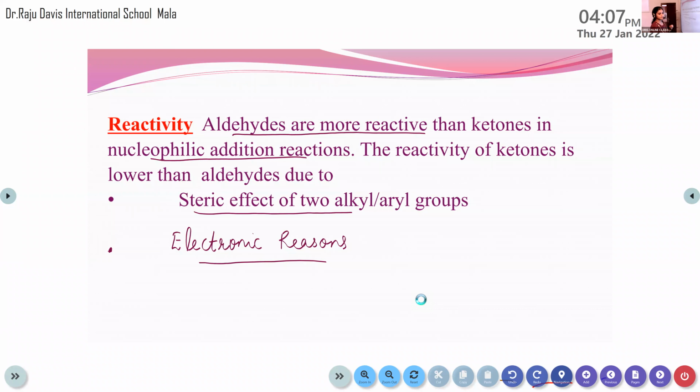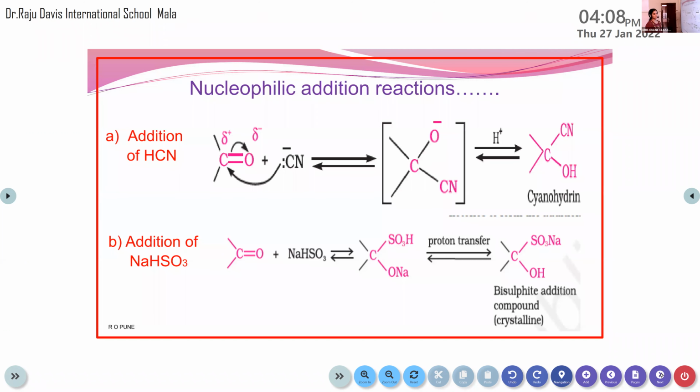This is clear? First is steric effect, second is electronic effect. Any doubt, children? This is clear? Yes, okay.